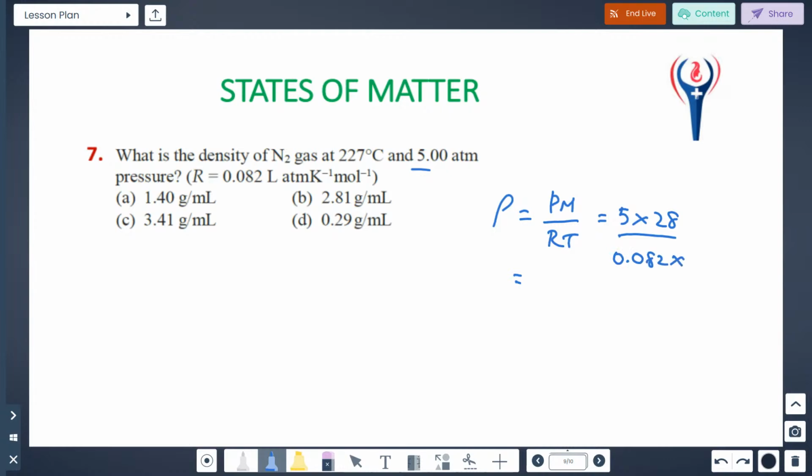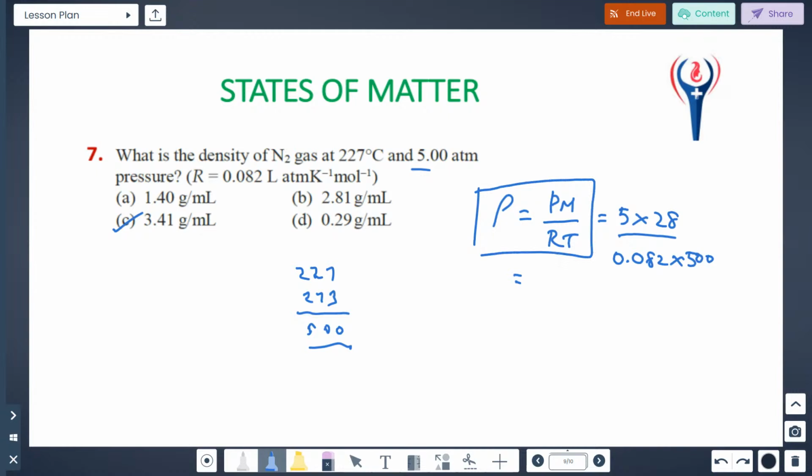Temperature is given, 227. You just convert it into Kelvin. So 227 plus 273 is approximately 500. If you substitute all this, you can get the answer. The answer will be approximately 3.41. So this is the answer. Understood? You just remember the formula. If you remember the formula, you will be able to answer them. Very simple one. Direct sum.